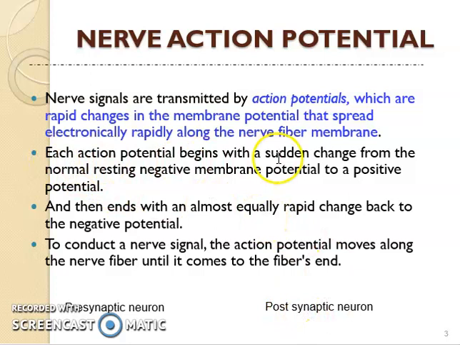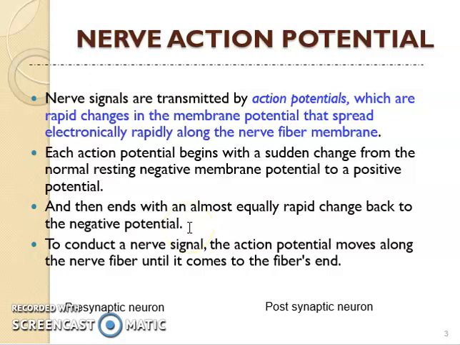So each action potential begins with a sudden change from the normal resting negative membrane potential to a positive potential. It means that the inside of the membrane, which was negative before, now becomes positive. So negative charge converts to positive charge, and very rapidly. The result is a change in the state of the cell, and it becomes active from inactive, or excited from the resting state. Then it ends with an almost equally rapid change back to the negative potential.